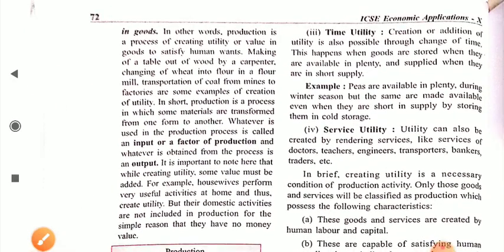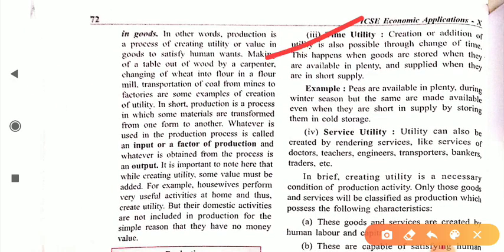Next is time utility. Creation or addition of utility is also possible through change in time. This happens when goods are stored when they are available in plenty, and supplied when they are in short supply. Example, peas are available in plenty in the winter season, but in the summer season there is a shortage, or no peas available.